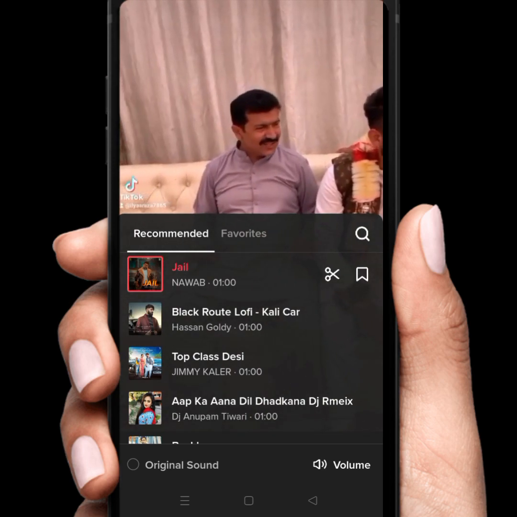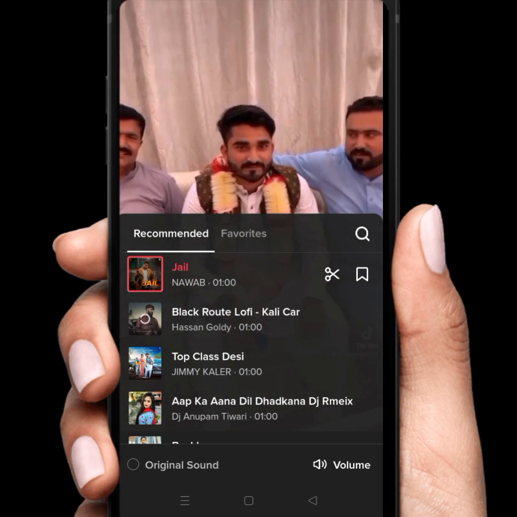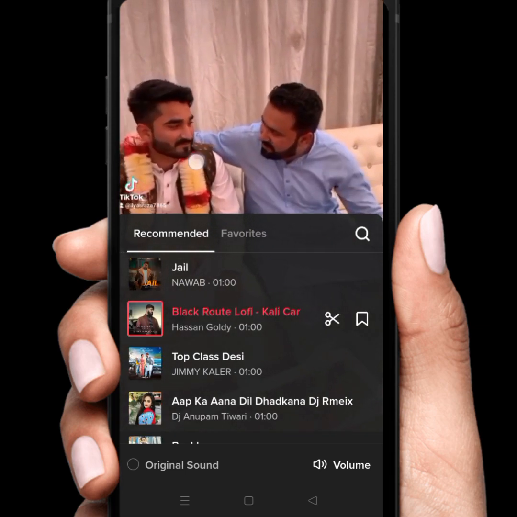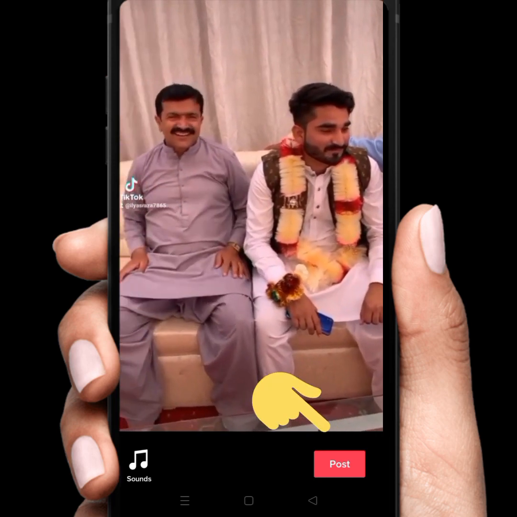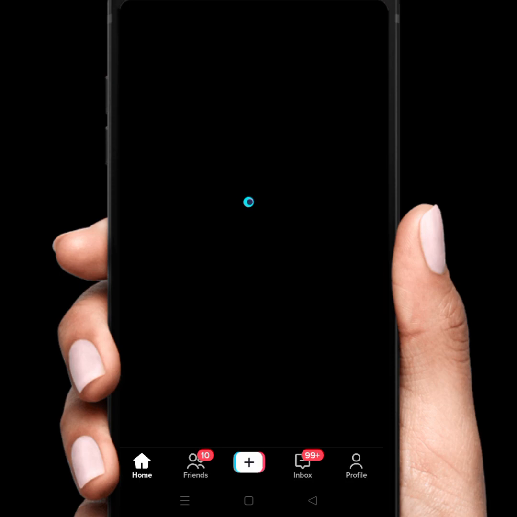As you can see from here, you select any one sound, and after selecting any one sound, tap on your post button. Tap on post, and after posting this video